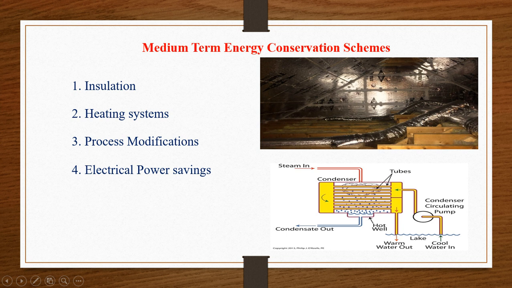See this figure, the condenser will be there in the thermal power plant. That condenser is an example of process modification. In the boiler the water will be boiled and gets converted into steam. Once the steam is developed, it goes through the pipes and rotates the turbine blades. From the turbine blades, it is allowed into the condenser. The steam will enter into the condenser.